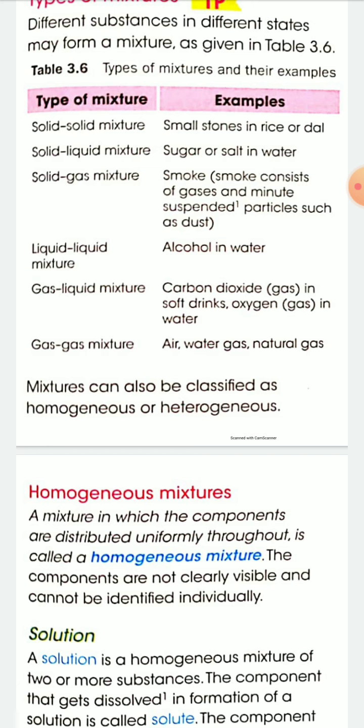In the case of a homogeneous mixture, as the components are distributed uniformly or equally in every layer of the mixture, the components are not clearly visible and cannot be identified individually.